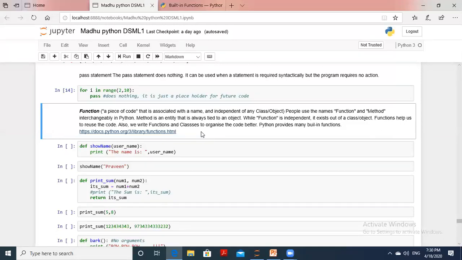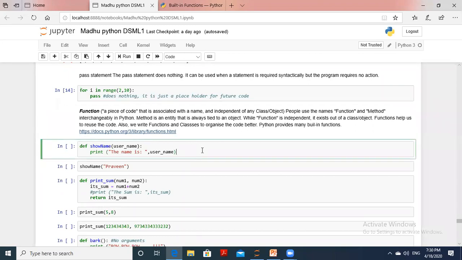Functions help us to reuse the code. The best advantage of functions is the reusing of code. You don't have to write the complete code; just use the function name and apply certain statements or arguments to the function so that it is easy to execute. Also, we write functions and classes to organize the code better. Python provides many built-in functions. I have shown all the built-in functions of Python.